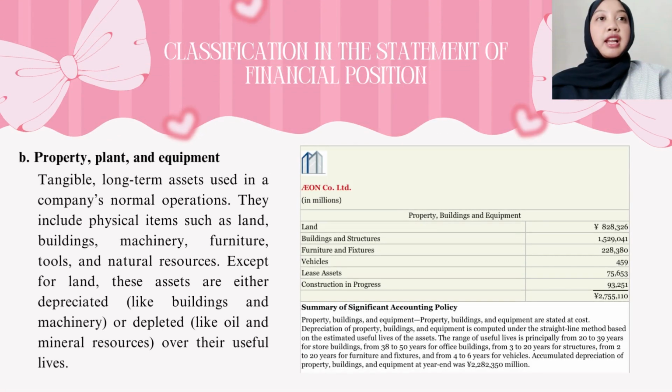The second one of the non-current assets is property, plant, and equipment. These are tangible long-term assets that are used in a company's normal operations. They include physical items such as land, buildings, machinery, furniture, tools, and natural resources. Except for land, these assets are either depreciated, like buildings and machinery, or depleted, like oil and mineral resources, over their useful lives. On the right side, it shows the property, building, and equipment from Ion Company.